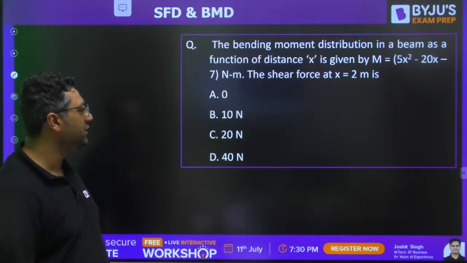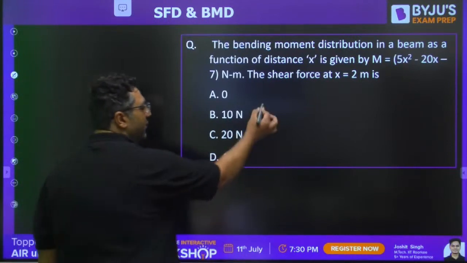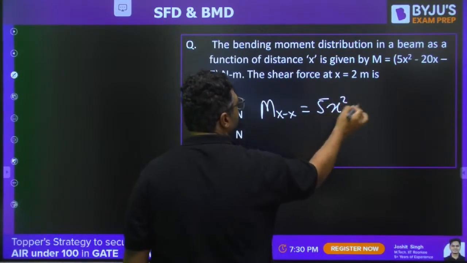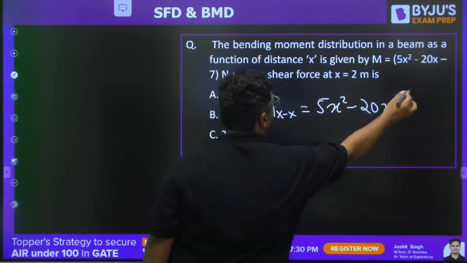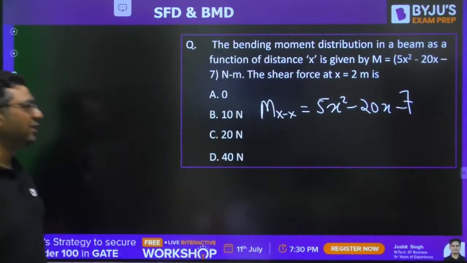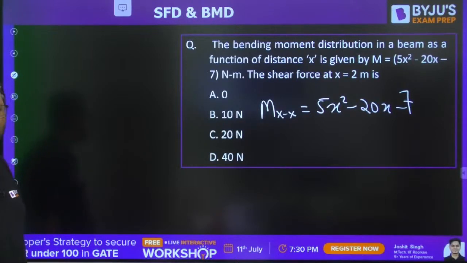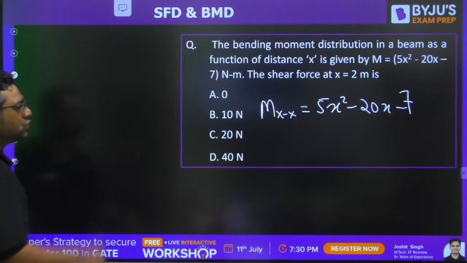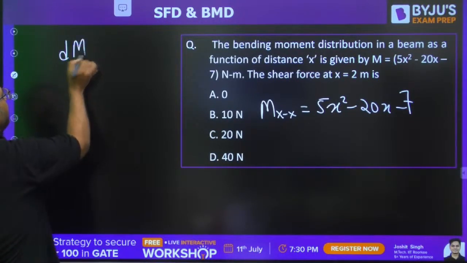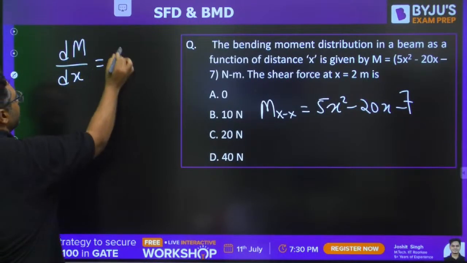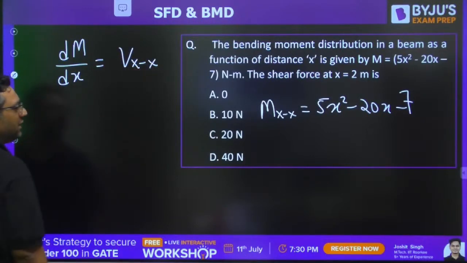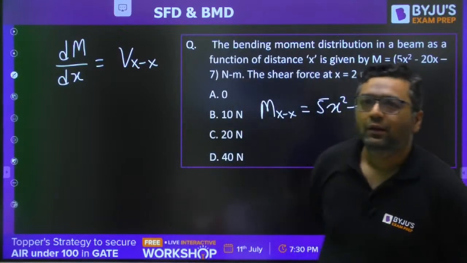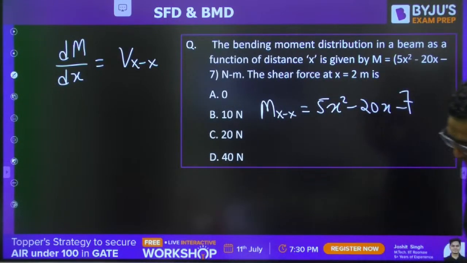This is an easy question. They have given you the bending moment equation: 5x square minus 20x minus 7. You need to find the shear force at x equal to 2. Thanks, Asutosh. You just need to do dM by dx, which is nothing but the shear force. Put the value of x and you will get the answer. Okay, Regan is saying 0.